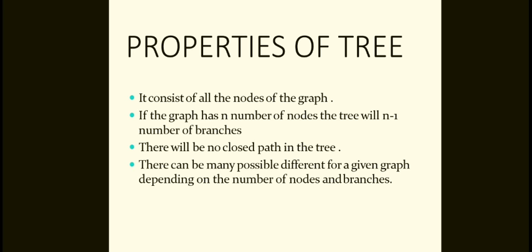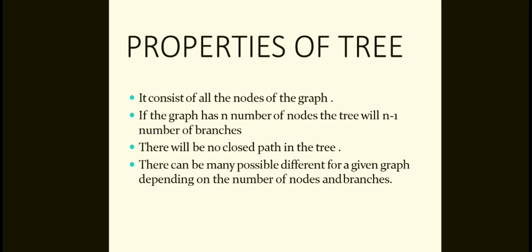So the tree is a connected subgraph containing all the 4 nodes of the given graph with no loop, and this type of graph is called a tree. The given tree consists of 3 branches and the 4 nodes of the given graph.